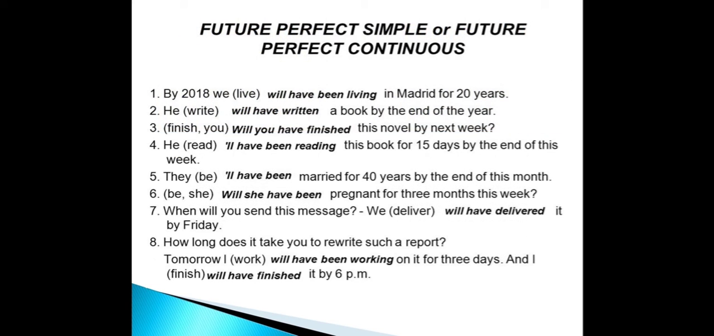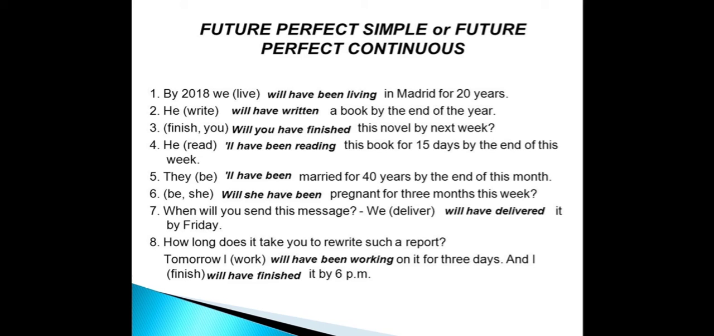Let us make it more clear by going through some of the examples. Future perfect tense or future perfect continuous tense. By 2018, we will have been living in Madrid for 20 years. In this sentence, we have an action in the future that will have started and will have continued for some time before the end of the year. So you are writing it in future perfect continuous tense.